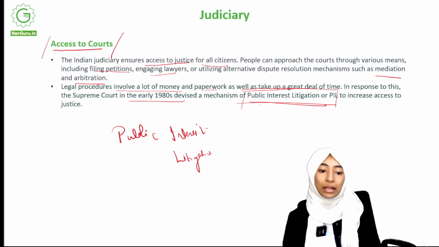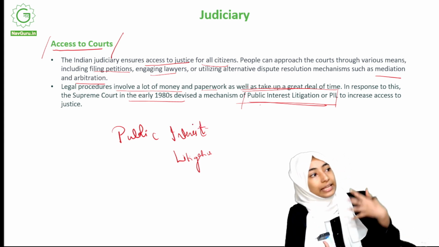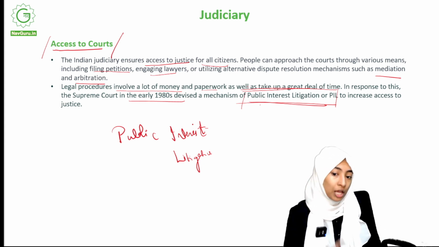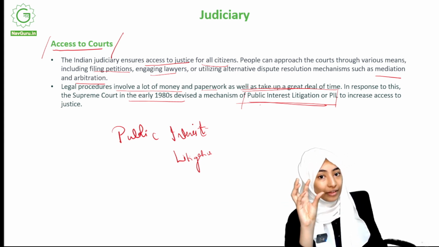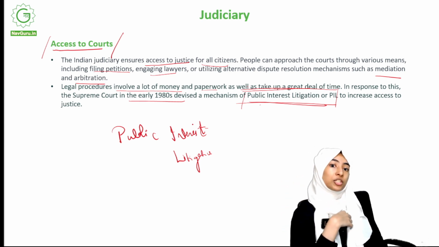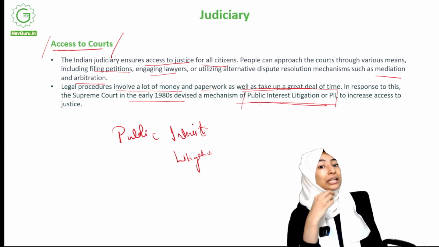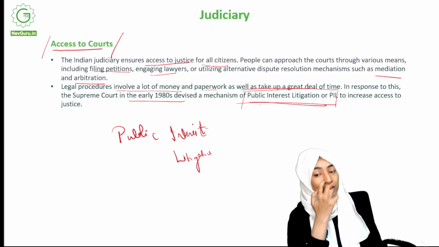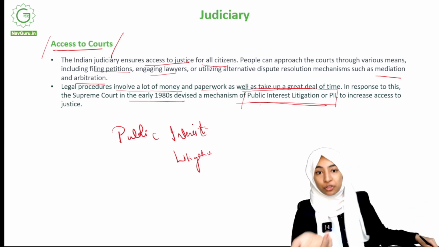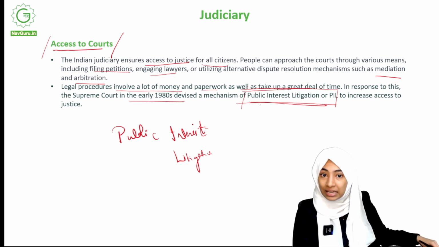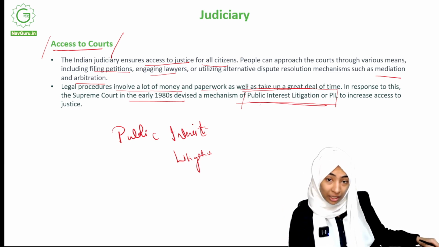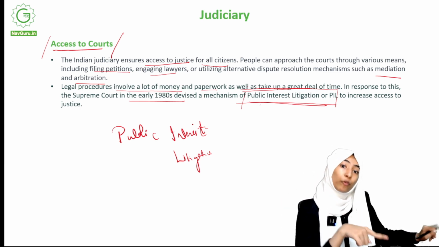Speaking of this, one thing I wanted to mention: when we learn about things like the executive, judiciary, legislative, and the rights given to citizens, you need to understand that these are things we have at an ideal level. These are things the constitution prescribes. The constitution says these things should happen, but do people actually get them? Whether this actually happens is a whole different story. Like, you might have the right to primary education, but are all the people in India able to access primary education? Are there people who are still being forced into child labor?